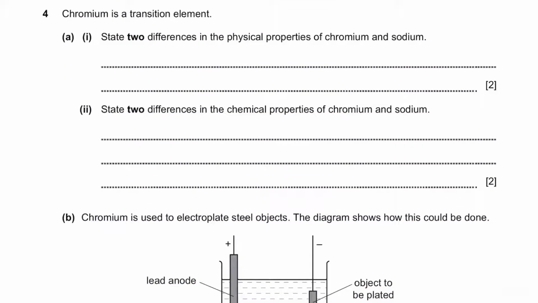Question 4. Chromium is a transition element. Part A. State 2 differences in physical properties of chromium and sodium. Chromium is a transition element, but sodium is not. So if we compare these two, we can say chromium has higher density or is harder than sodium, and chromium has a higher melting point than sodium.